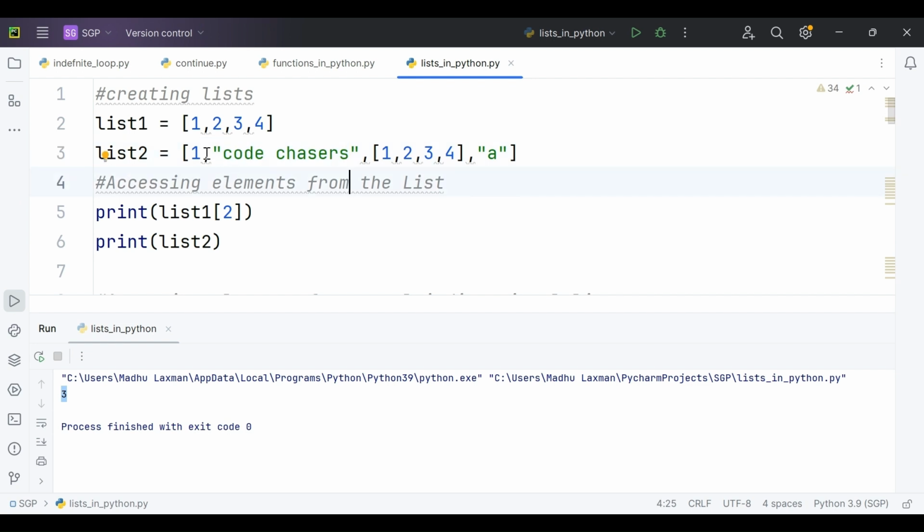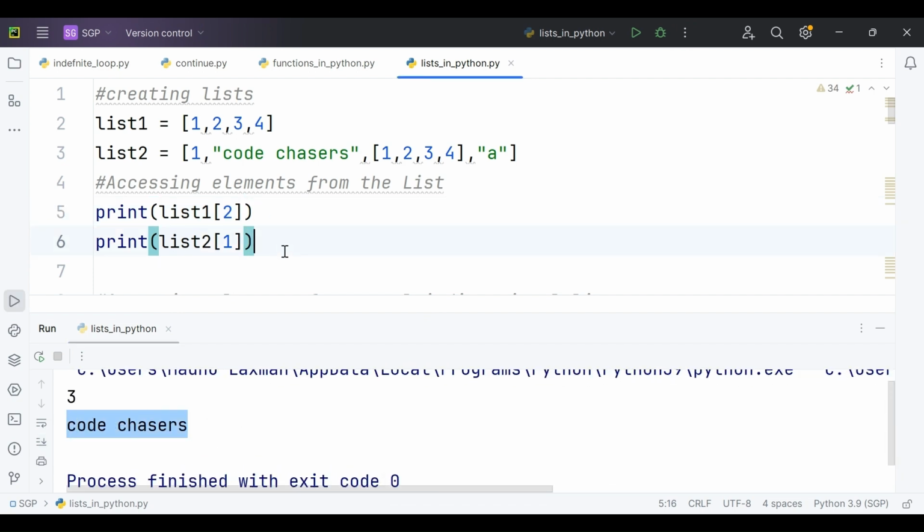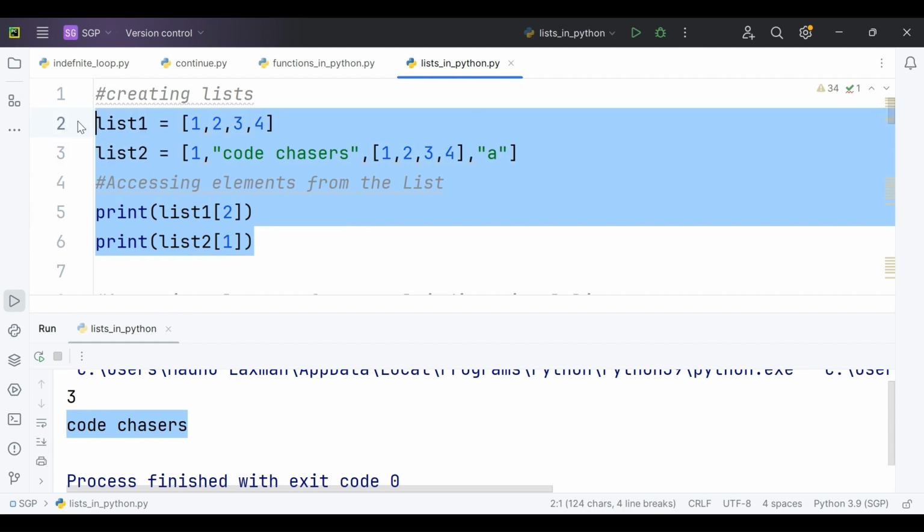Code chasers is present at which index position? Index position 0, and then it is 1. Code chasers is present at index position 1. This list is holding index position 2, and this A character is holding index position 3. 0, 1, 2, 3. Now my code chasers is present at index position 1. So if I give index position 1 in the square braces, I can observe my result by executing this. My result is code chasers. It is the expected output. This is the way we can access elements in a list.